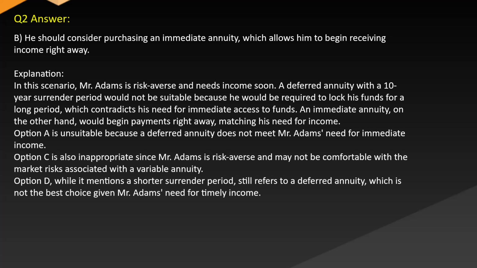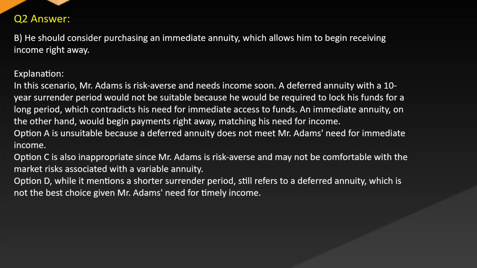Answer. B. He should consider purchasing an immediate annuity, which allows him to begin receiving income right away. Explanation. In this scenario, Mr. Adams is risk-averse and needs income soon. A deferred annuity with a 10-year surrender period would not be suitable because he would be required to lock his funds for a long period, which contradicts his need for immediate access to funds. An immediate annuity, on the other hand, would begin payments right away, matching his need for income.